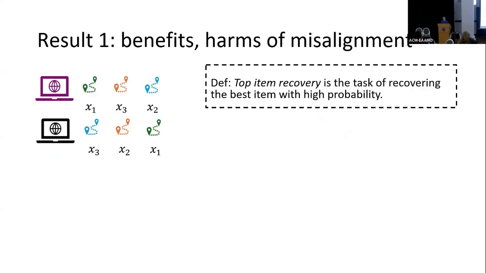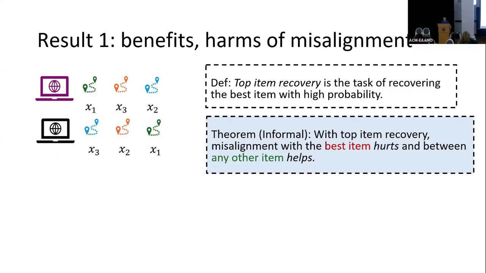In this case, the human only values the top item. So there is just one valuable item to the human, and all the other items are valueless to the human. And our result is that in this setting, any misalignment between this top item and other suboptimal items will hurt the human. But any misalignment between other items will always be beneficial to the human.